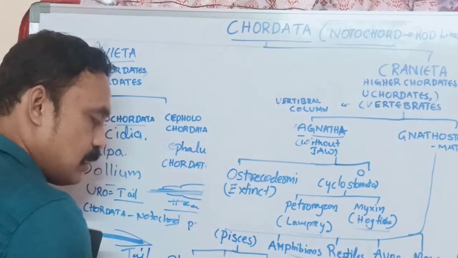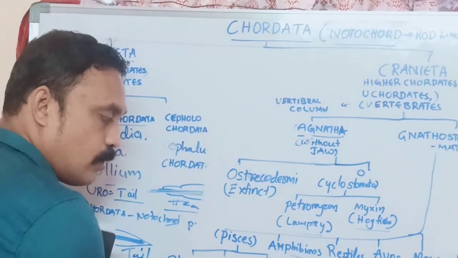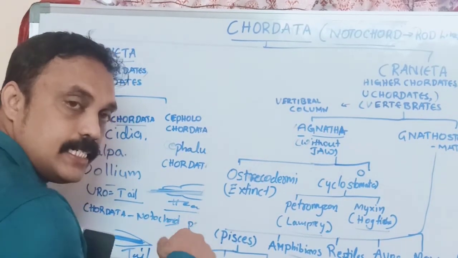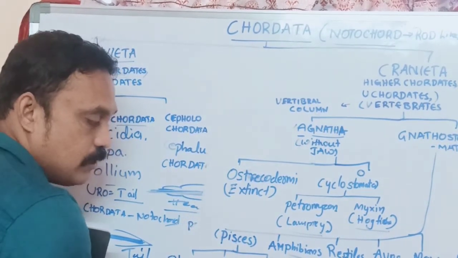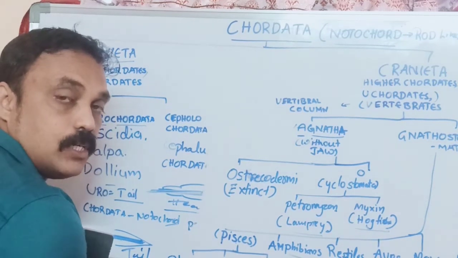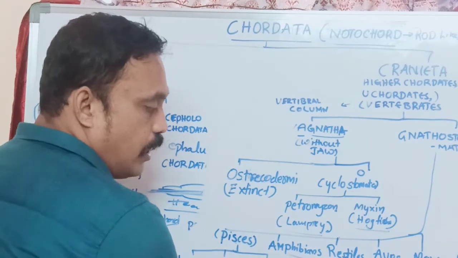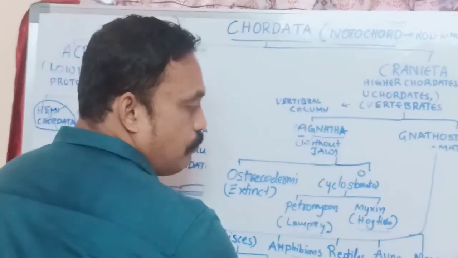Fishes are classified into Placodermi, all extinct; Chondrichthyes, cartilage, soft bone fishes; and Osteichthyes, bony fishes.